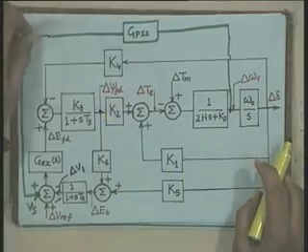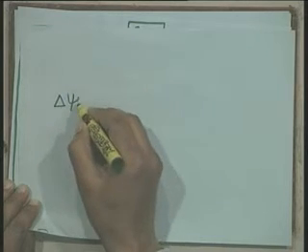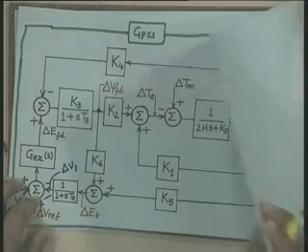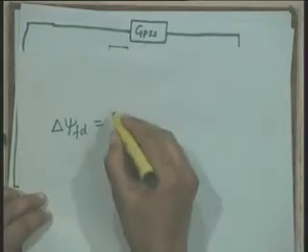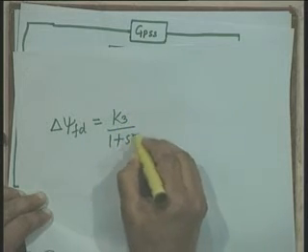Now, delta psi FD can be written, now if I just see it here, we can write down looking at this expression delta psi FD equal to this transfer function, that is you put K3 over 1 plus s times T3.